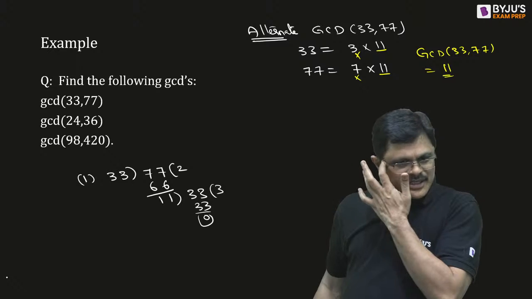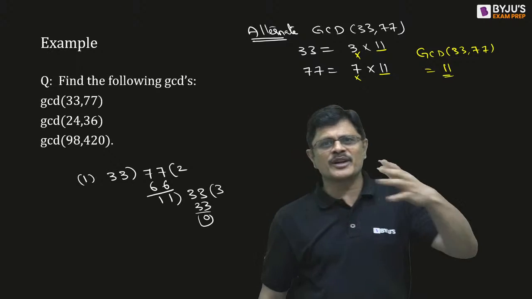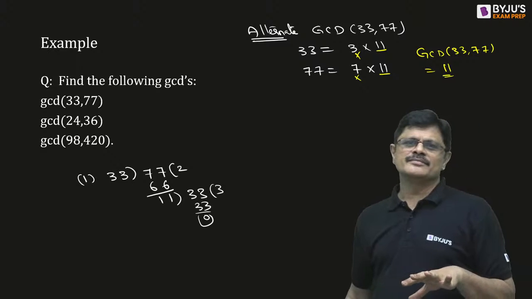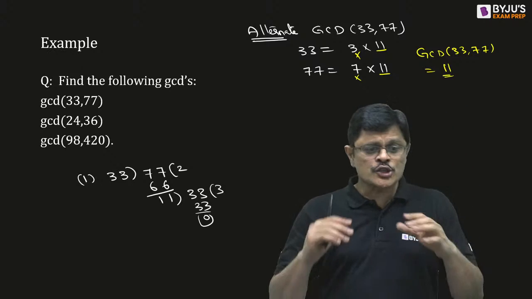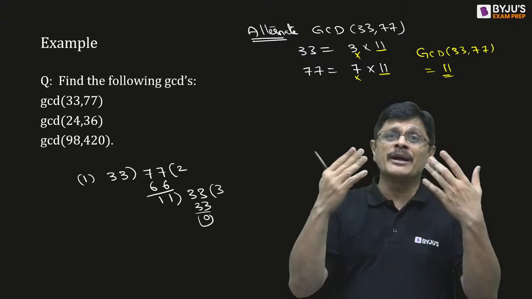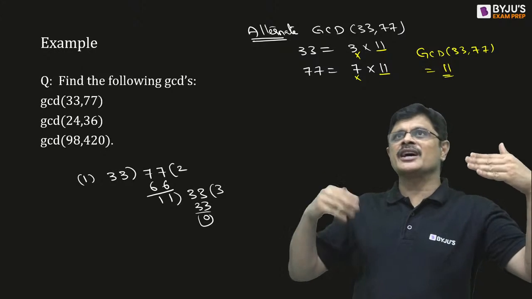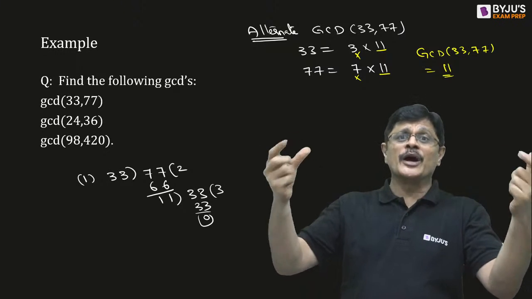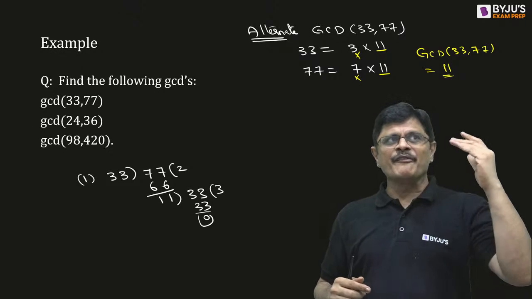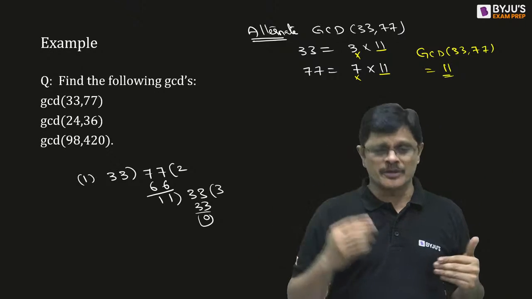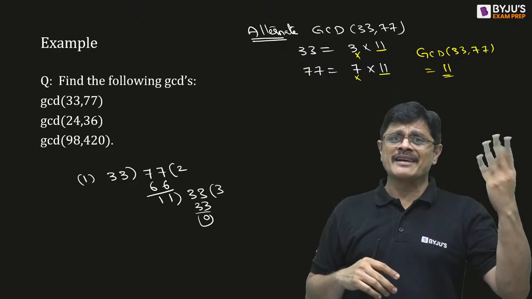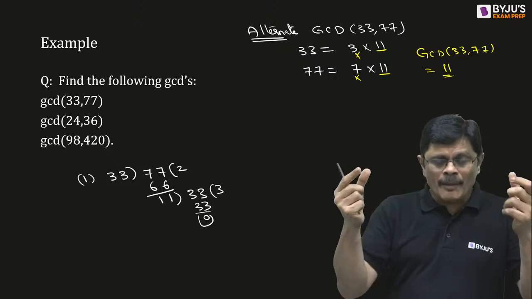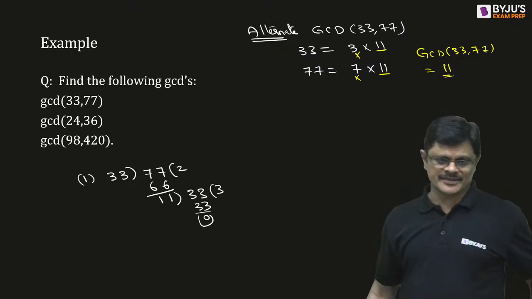This is the prime factorization method. You write the prime factorizations for both the numbers and collect the common prime factors. That will give you the answer. Of course, common in the sense with power also. Suppose one fellow has 11 square and one fellow has 11 cube. The common will be 11 square. The common factor we have to take.